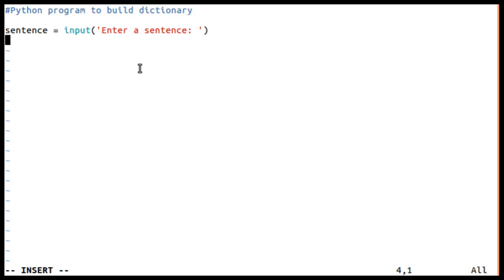Let me create a dictionary, whose name I will take as dictionary, equal to a dictionary with keys: letters, whose initial value I'll make 0, meaning the count will be 0, then digits with initial count 0, then uppercase with count 0, and then lowercase whose count will be 0.